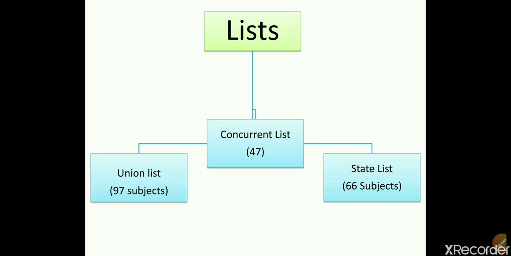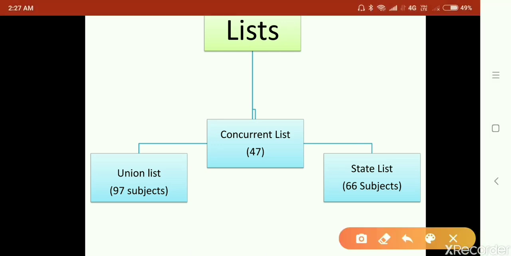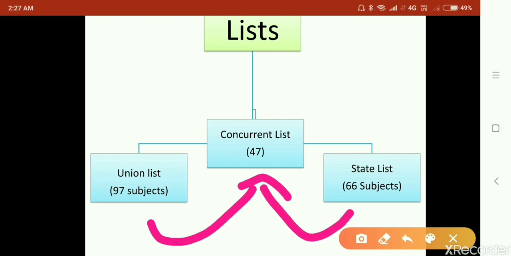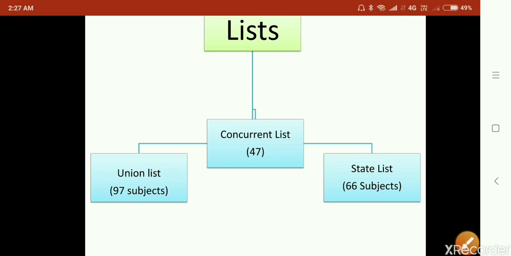And in the concurrent list there are 47 subjects, on which the union government as well as the state government both will make the laws. So the concurrent list is that list in which the union government as well as the state government has the authority to make the laws in a combined way.